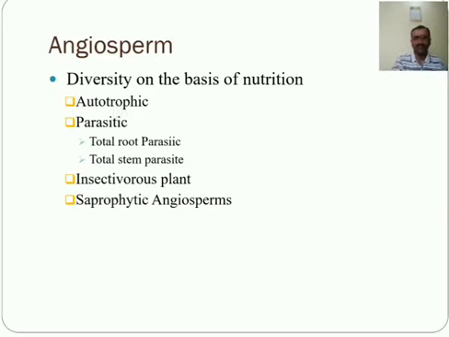Second is the parasitic plant. Parasitic angiosperms obtain their nourishment from another living plant, the host, by means of special sucking roots termed haustoria.